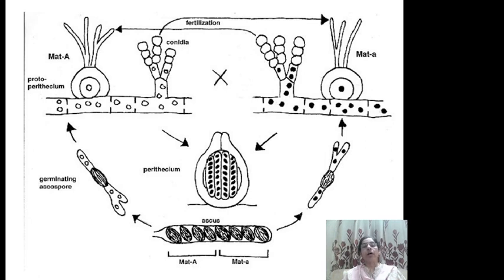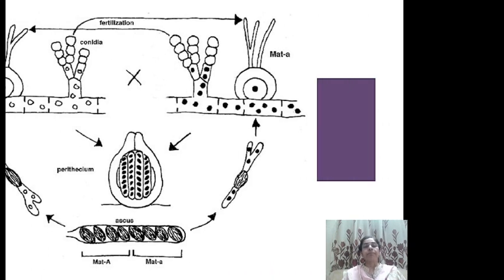Fertilization, whenever it occurs, has to be between the conidia or gametes of A and B, and once successful compatible fertilization occurs, it results in a fruiting body that carries both A and B. Then when this fruiting body gives rise to spores, again A spore will give rise to A thallus and B spore will give rise to B thallus. In a way, we can say it is a presumptive form of sexual reproduction seen in higher plants.